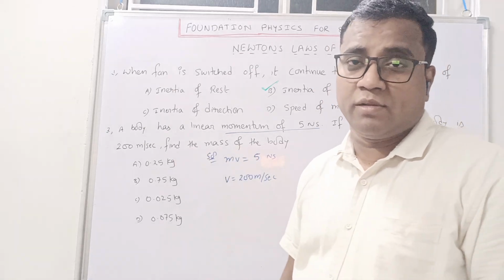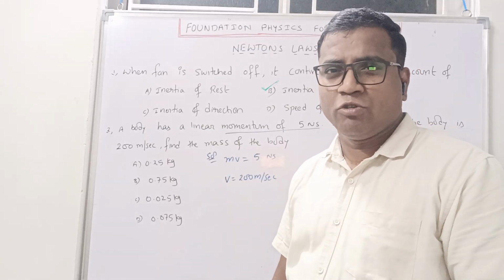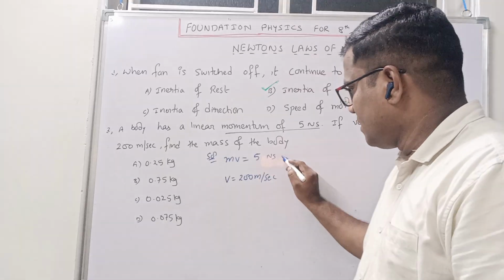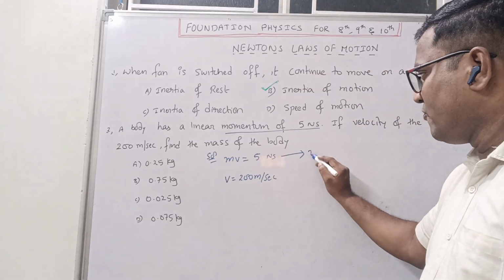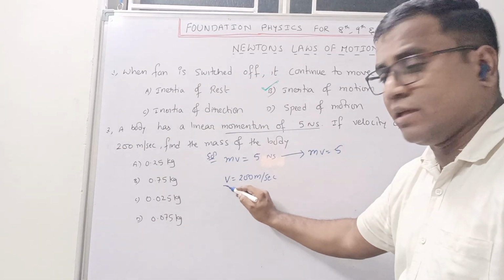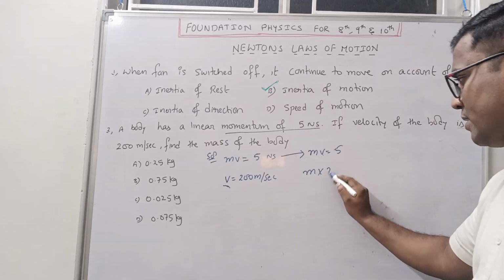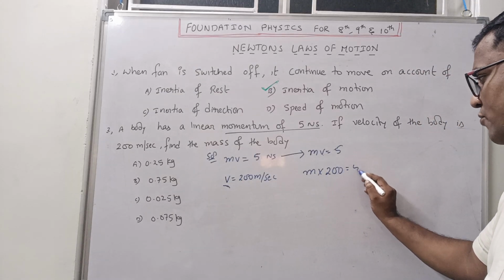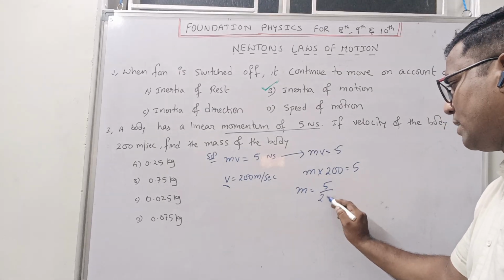Now you tell me how to solve. Is it a difficult question? No. Small question only, right? Here mv is equal to 5 is given, and v is already given. So I will substitute: m into 200 is equal to 5. So m is equal to 5 by 200.